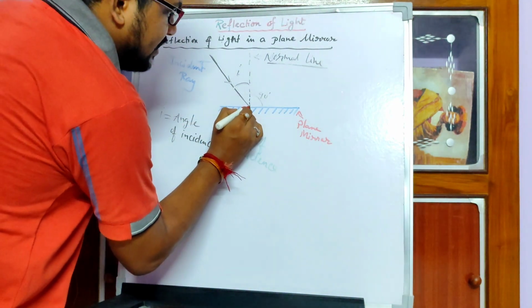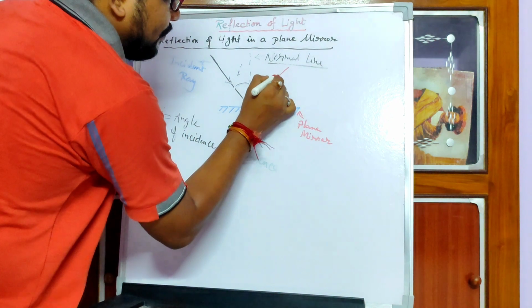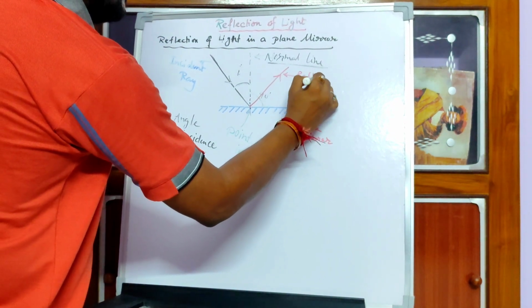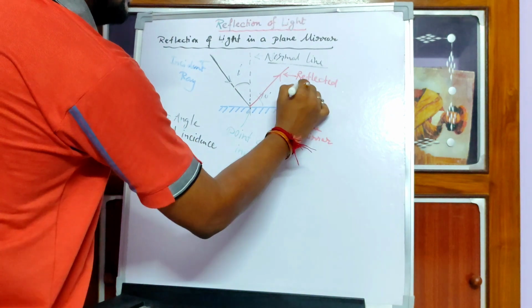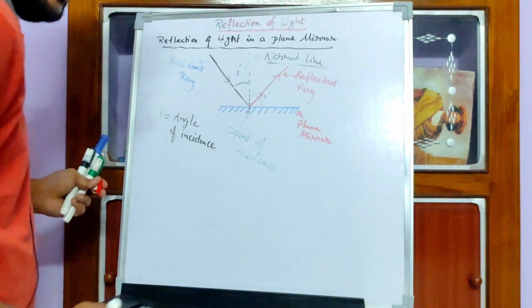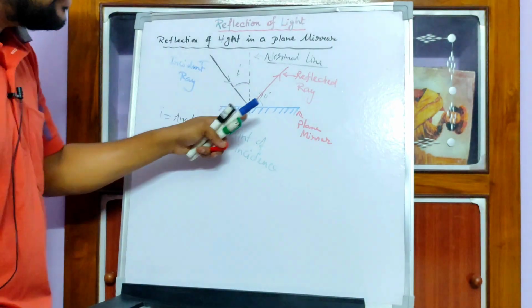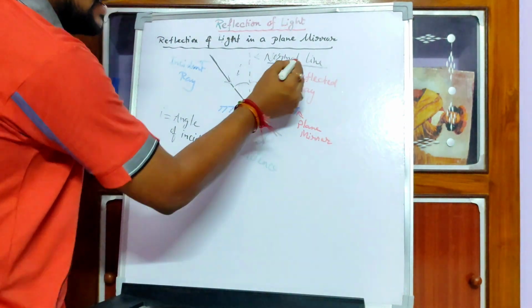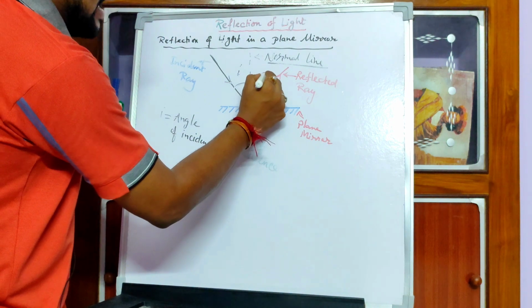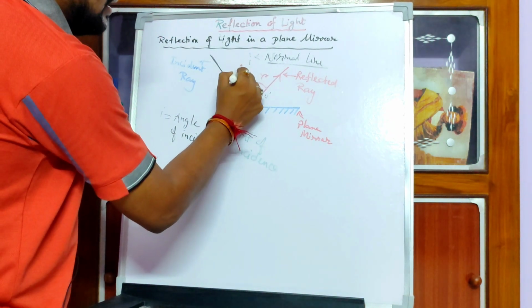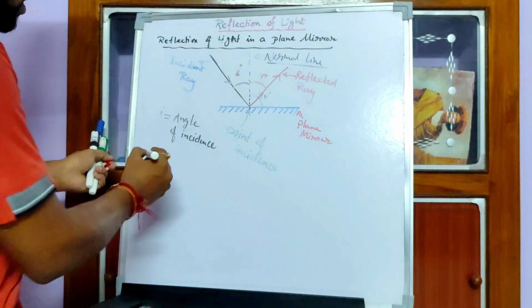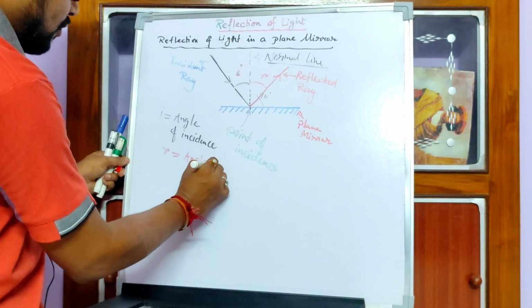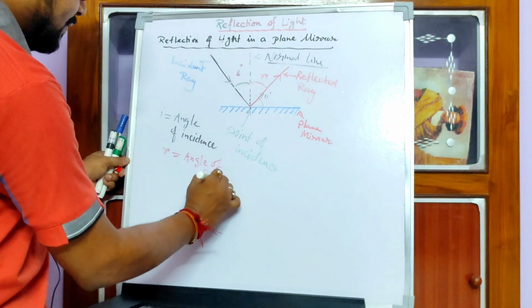This is the incident ray, this is the reflected ray, and the angle that the reflected ray makes with the normal is angle R. So this is I and this is R. R is the angle of reflection.